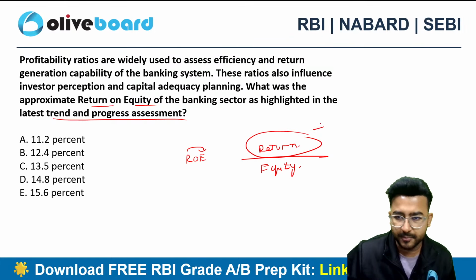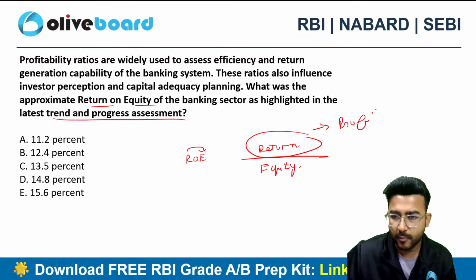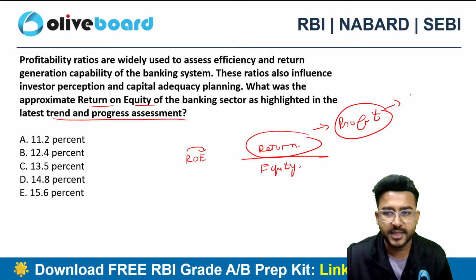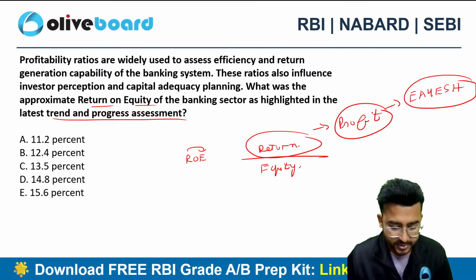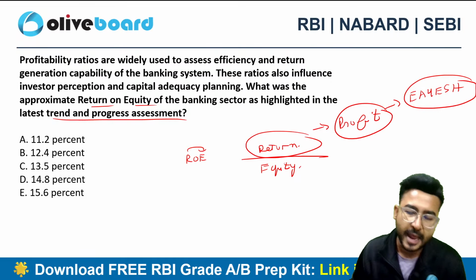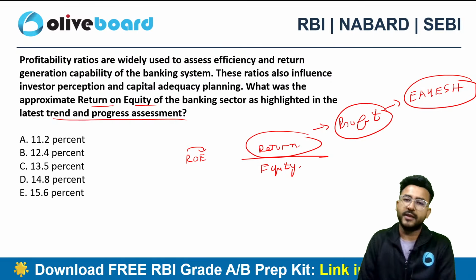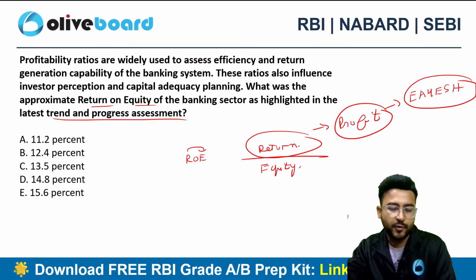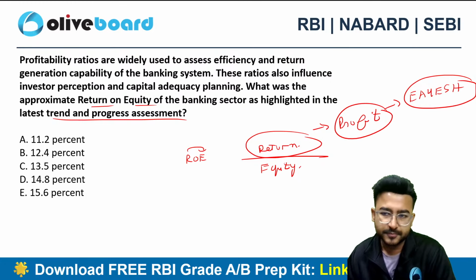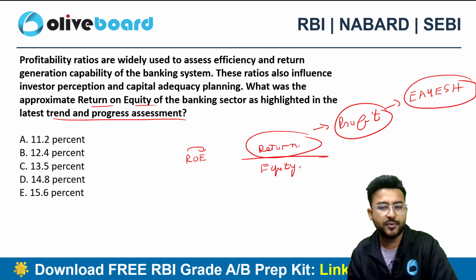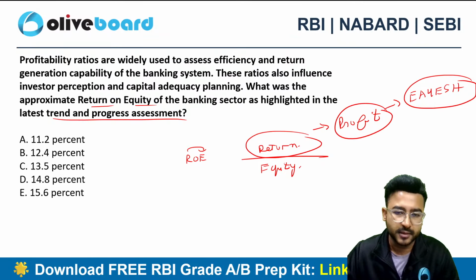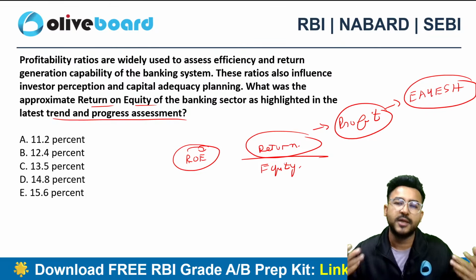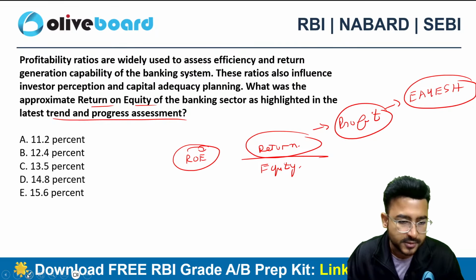By return we mean profit. Now what kind of profit are we going to take? We take earning available for equity shareholders. You will only be able to understand this terminology if you have done the ratio analysis, if you are well aware of the flow of income as per the ratio analysis. So earning available for equity shareholders divided by average equity, or equity shareholders' fund, is nothing but return on equity. How much return you have generated for the owners of the company.